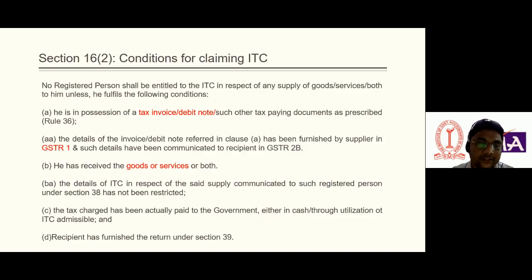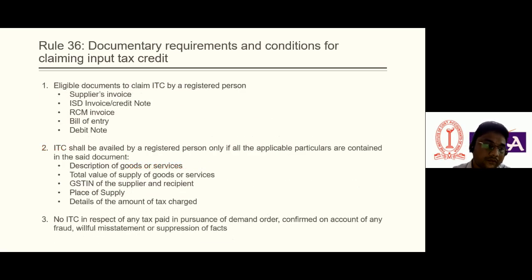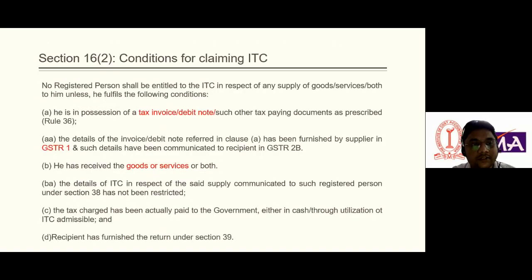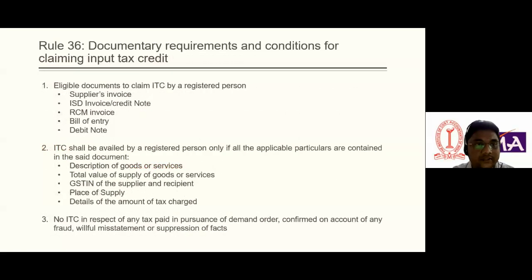Before starting this section, I should tell you that we read this section along with Rule 36. We try to understand this section under Rule 36, where certain same conditions are mentioned.